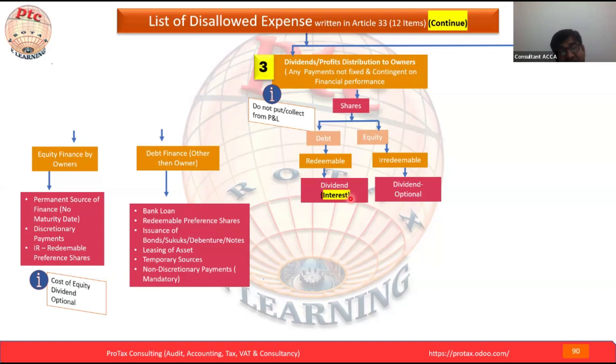Now how will the tax accountant or the tax consultant know this dividend is actually interest? Because in reporting, it may not be mentioned there. In the current scenario of the market, most auditing firms are not giving appropriate disclosure in the audit report.